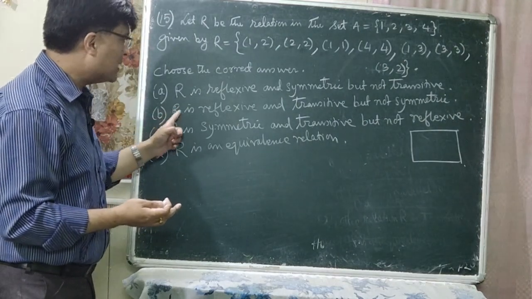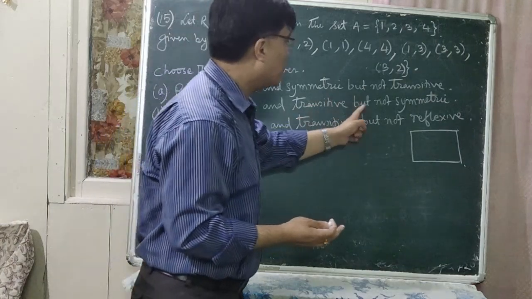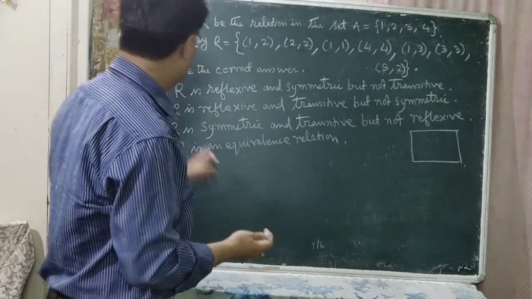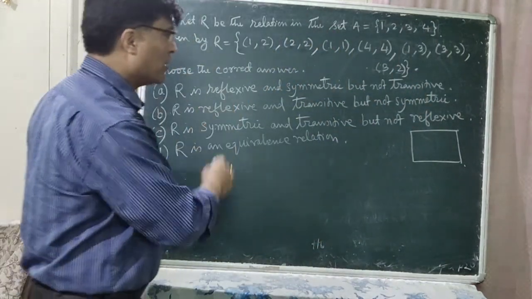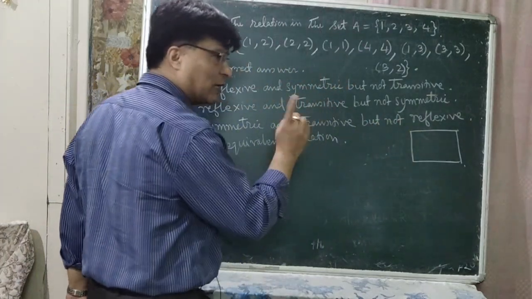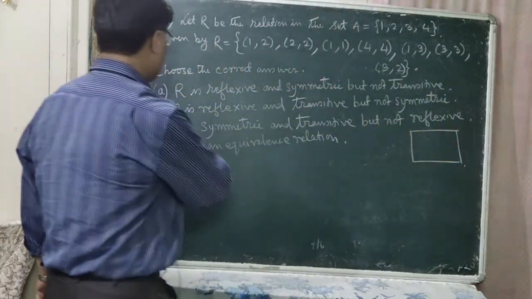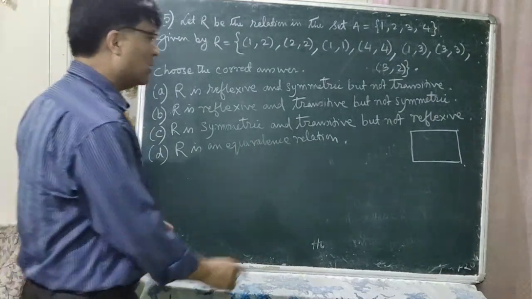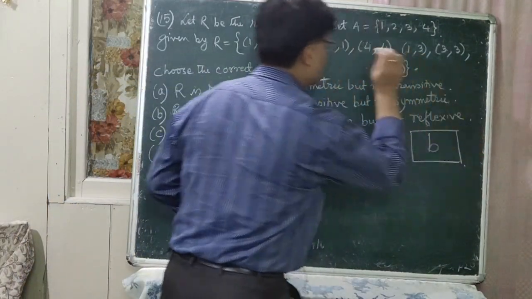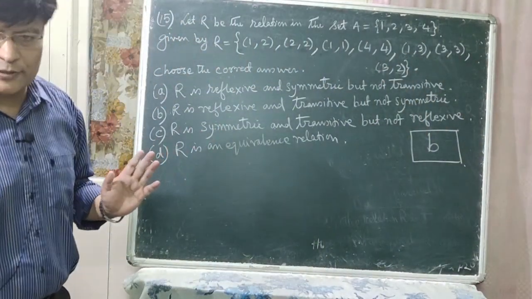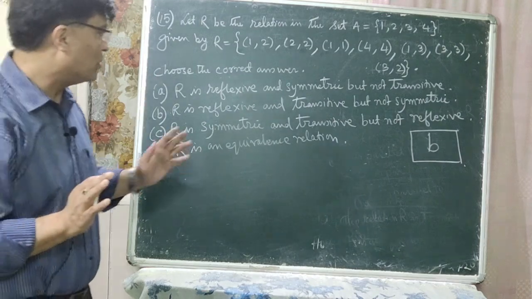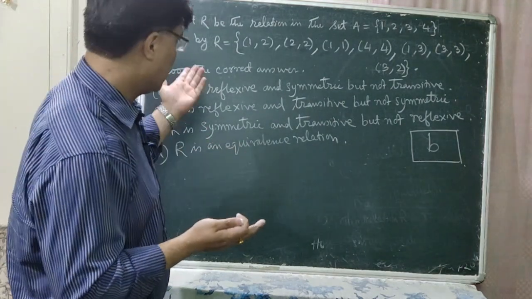That is, R is reflexive and transitive but not symmetric. So which is the correct option here? You have to write down the correct option in this blank box. So in the blank box, which is the correct option here? This B is the correct option. So I think you have understood it. Okay, so you can revise it at home.